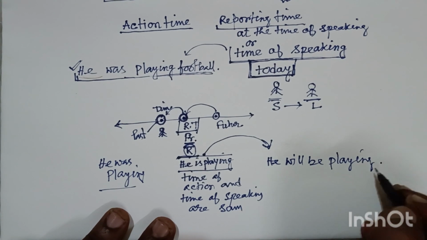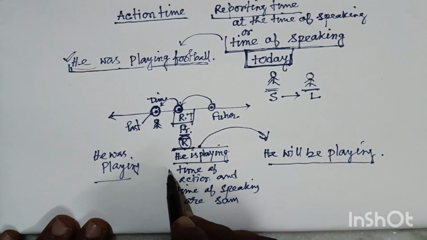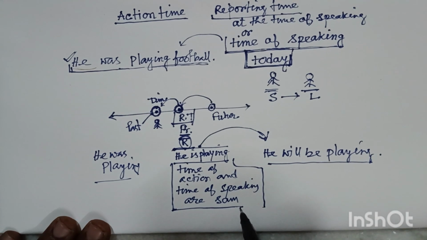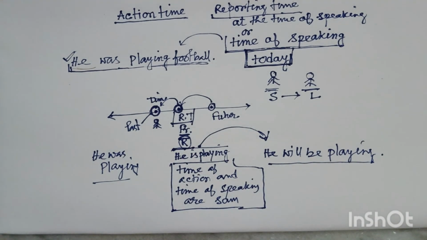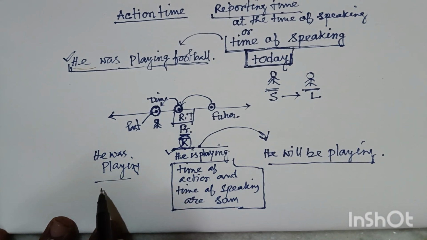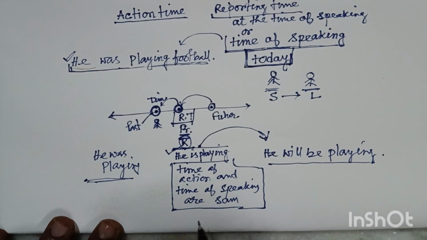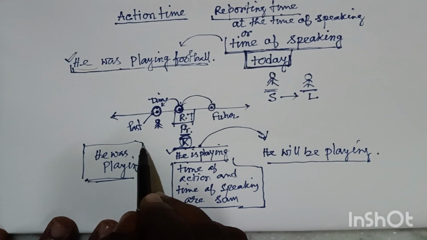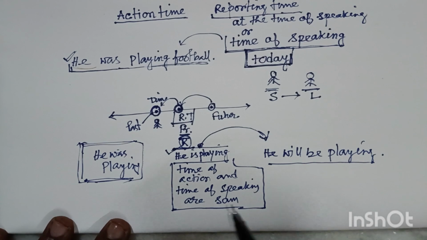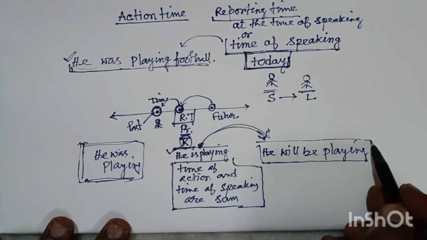Friends, this is actually the concept of continuous tense. Again I am saying, if the time of action and the reporting time, or the time of speaking, are both the same, at that time it is present continuous. If the time of action and time of speaking are separate, then if it is past in respect of this time, the action will be past continuous, and in respect of this time, if it is an upcoming action, it will be future. So we have to write it down in this way.